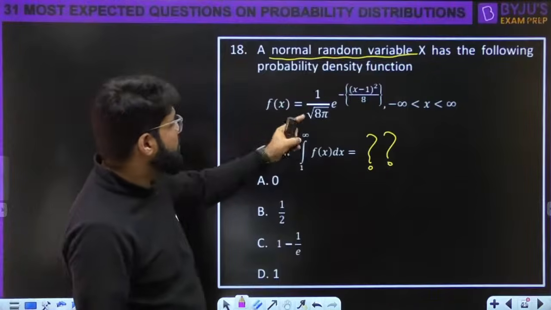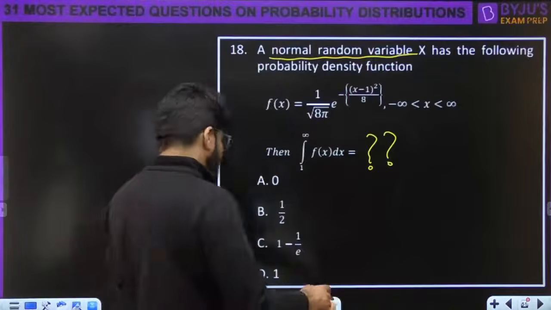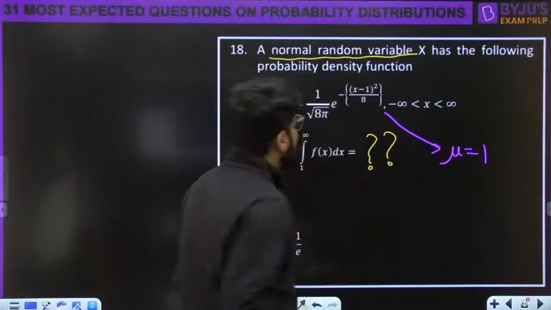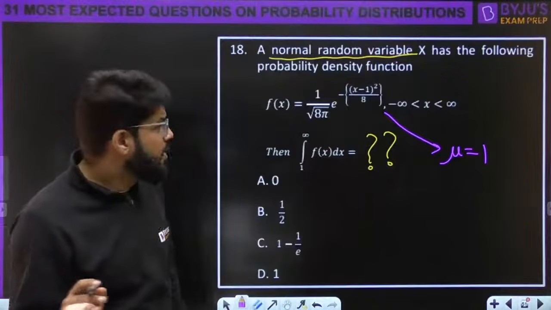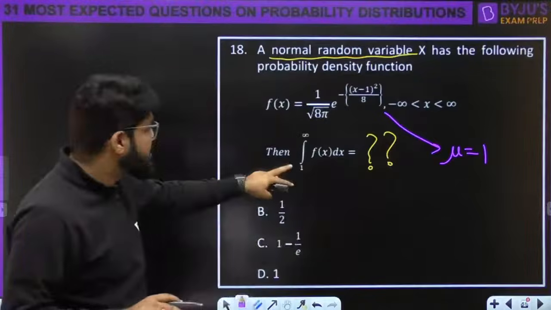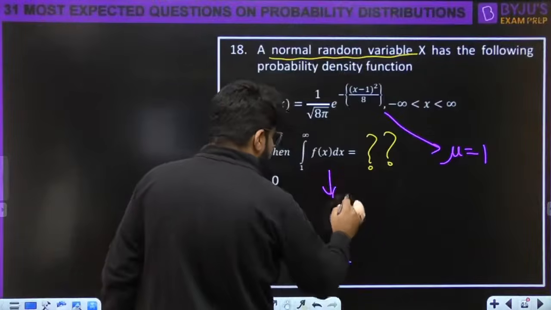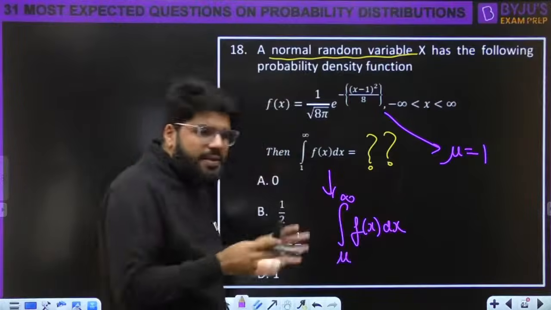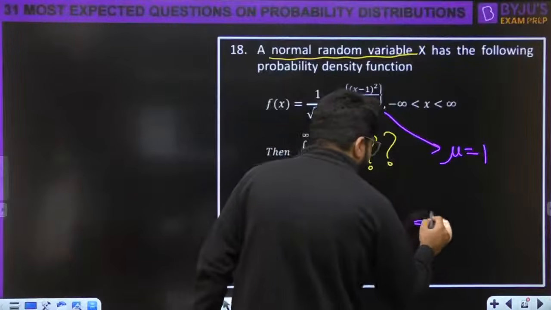f(x) is 1 upon root 8 pi e power minus of (x minus 1) whole square by 8. Okay. So looking into this expression, I am able to see that the value of mu is 1. I don't want to find sigma, because the mean has come here, (x minus mu) whole square, mu is 1, and then this is integration mu to infinity. So what I just told you, integration up to the mean and integration from the mean are both equal, 50-50%.